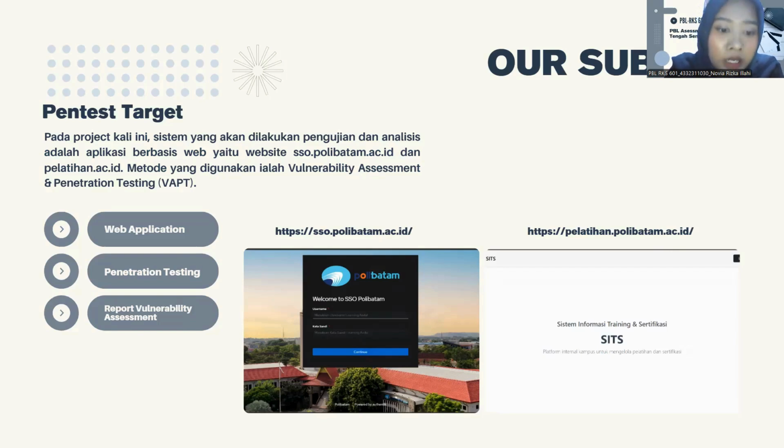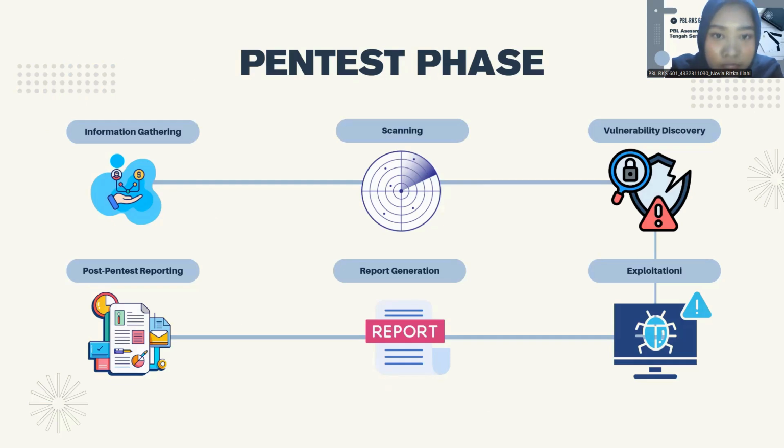And third, report vulnerability assessment, which involves preparing a report of the identified vulnerabilities, including the risk level and recommendation for improvement. Next.